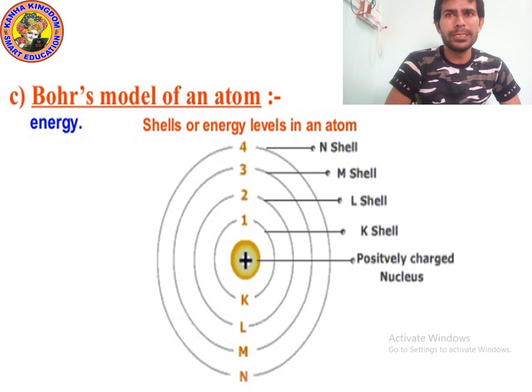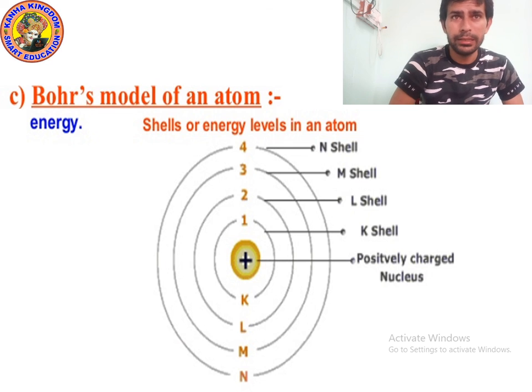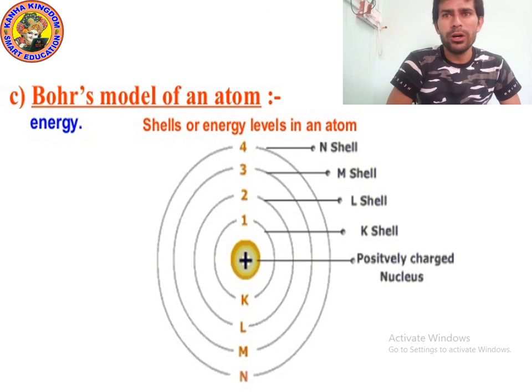And while revolving in the discrete orbits, the electrons do not radiate energy. He also said that electrons do not lose energy.